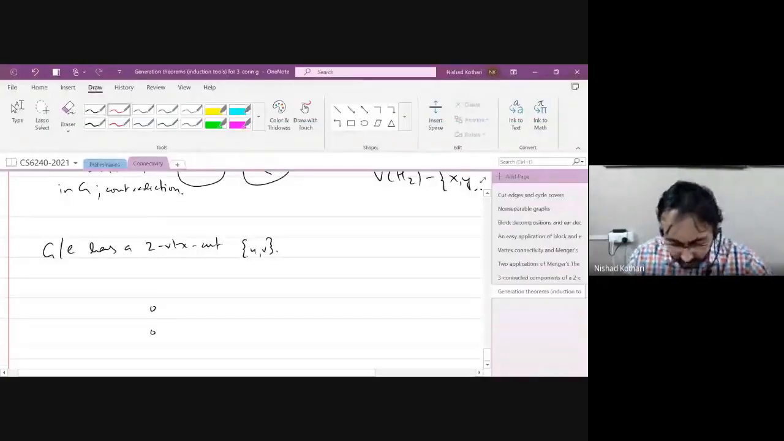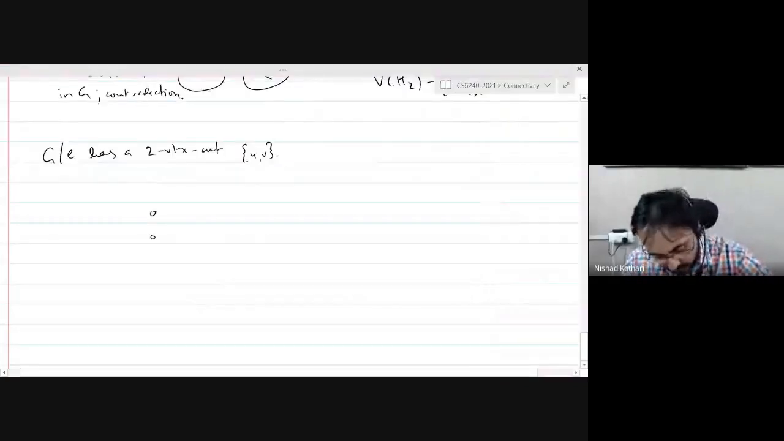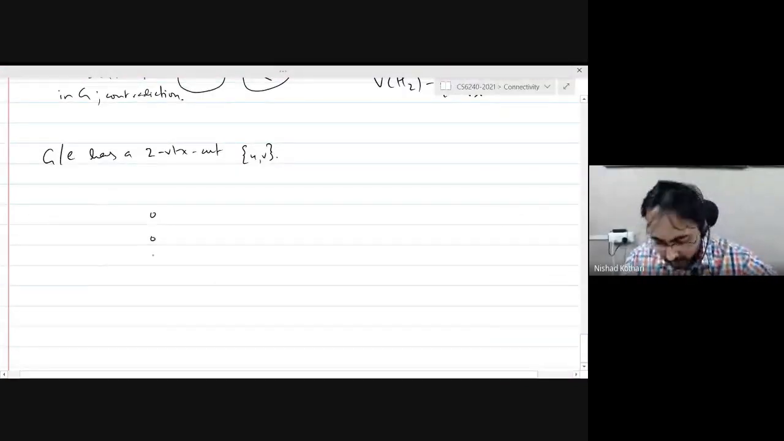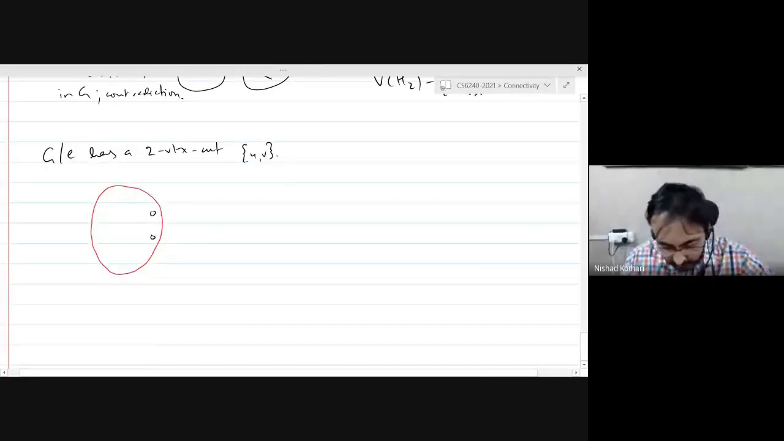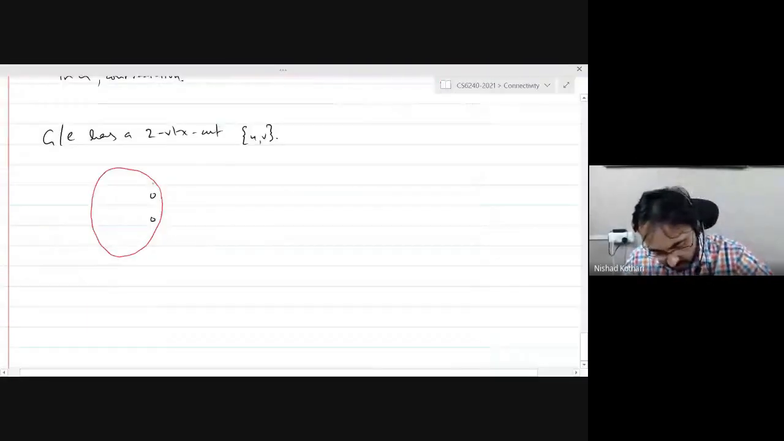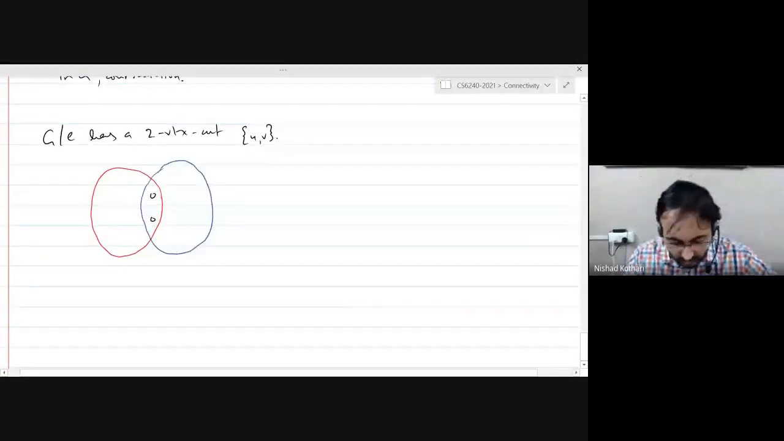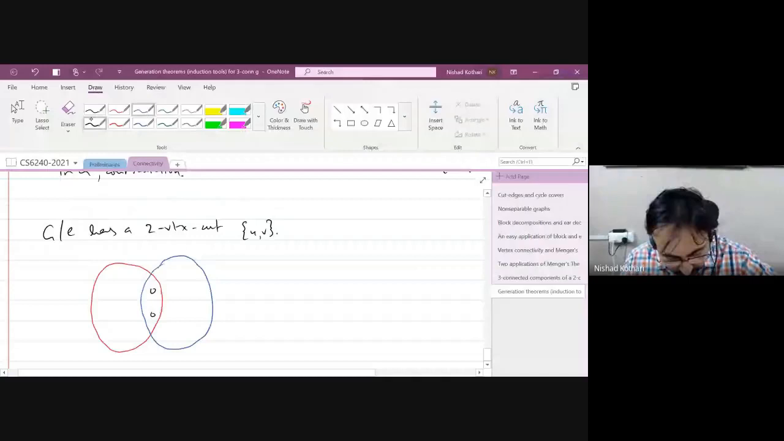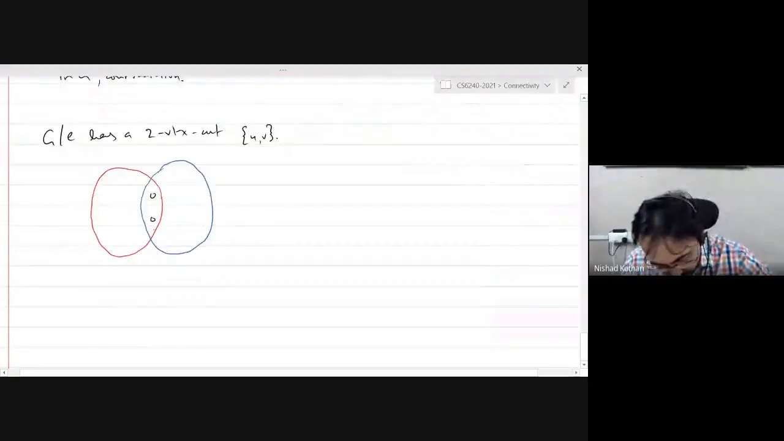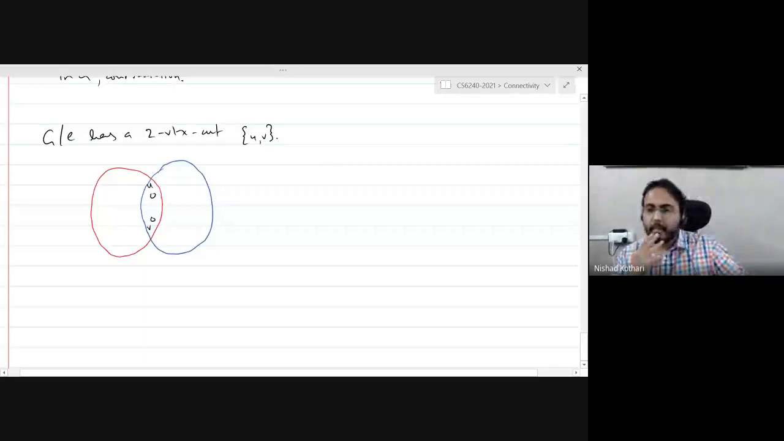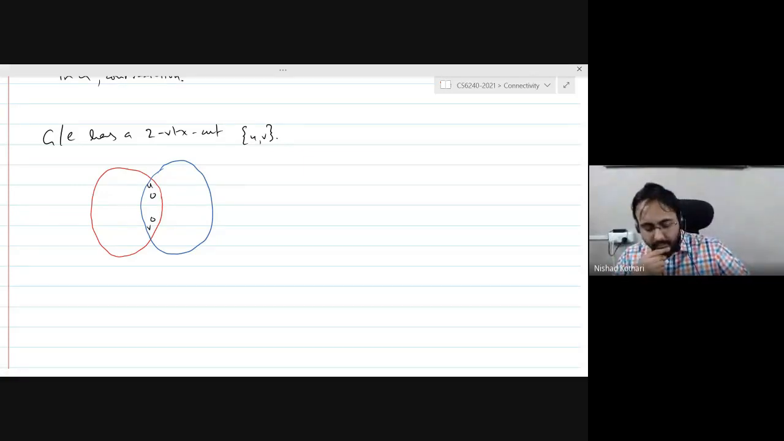And let me just make 2 components for the sake of illustration, but the arguments will work even when you have more than 2 components. So let's say you have something like this. You have a 2 vertex cut, U and V. Okay? So there could be more components, but I'm just drawing 2 sides. Doesn't matter. Okay. So what can we say in this case? Where is the vertex W? Can someone tell me where is the vertex W?